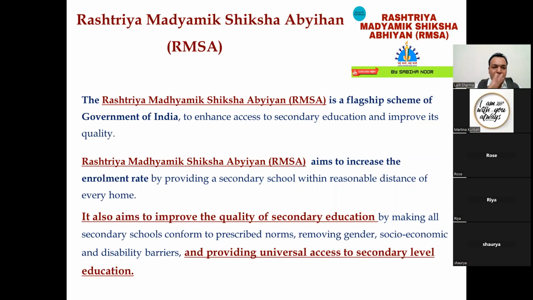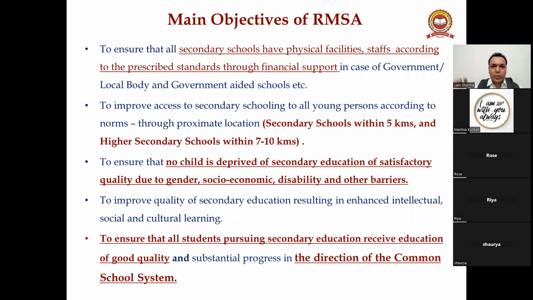Right? RMSA also aims to improve the quality of secondary education by making all secondary schools conform to prescribed norms, removing gender, social, economic, and disability barriers, and providing universal access at the secondary level education. Okay. Now we discuss the main objective of RMSA.